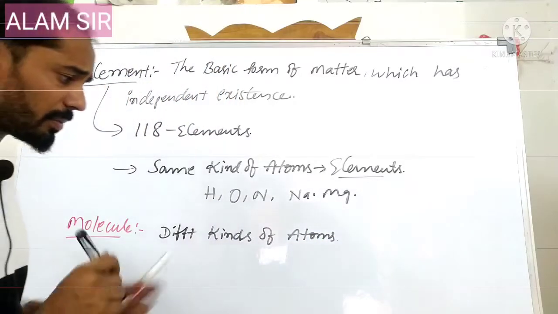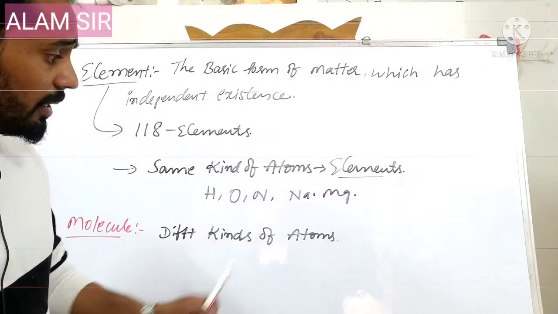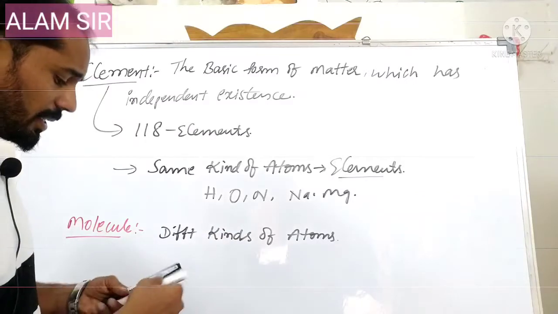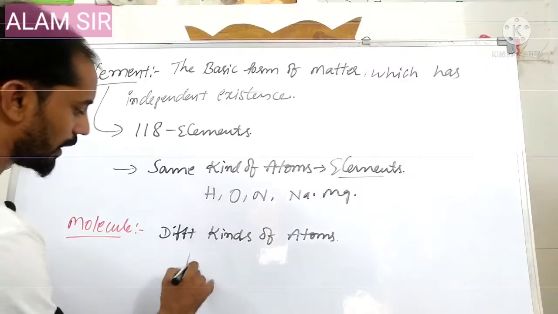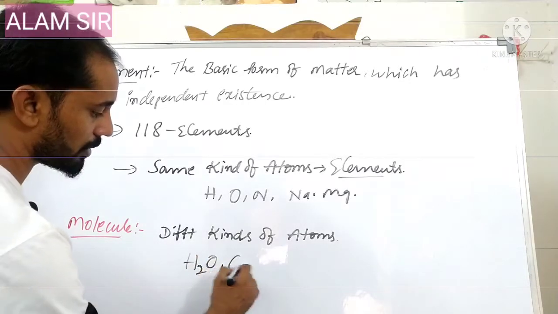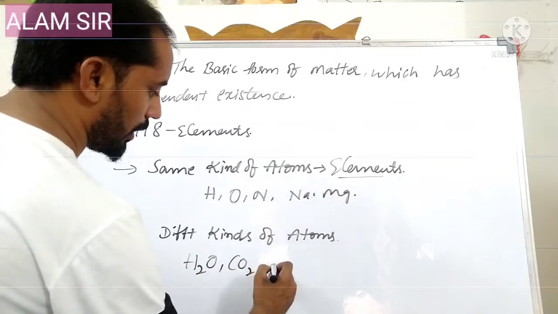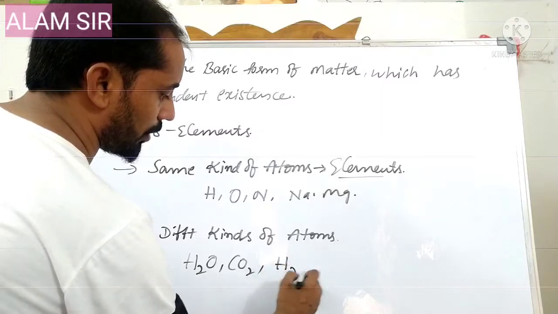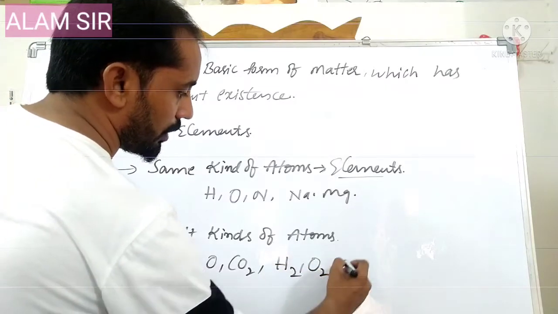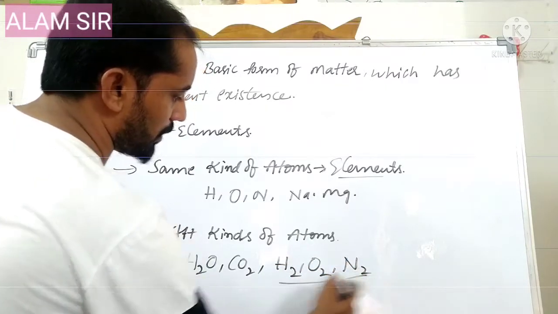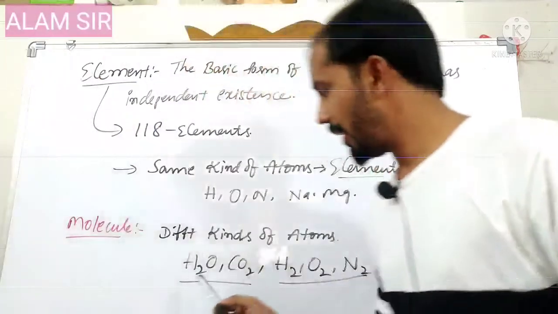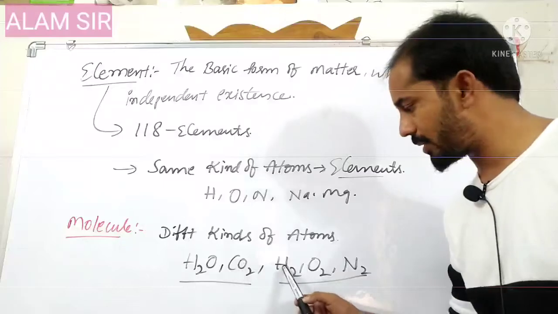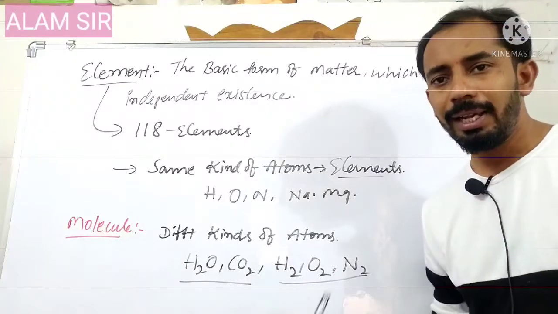So here: H2O molecule, CO2 molecule, next H2 molecule, O2 molecule, N2 molecule. You can observe two kinds of molecules here. One is the heteronuclear molecule, the second is the homonuclear molecule.